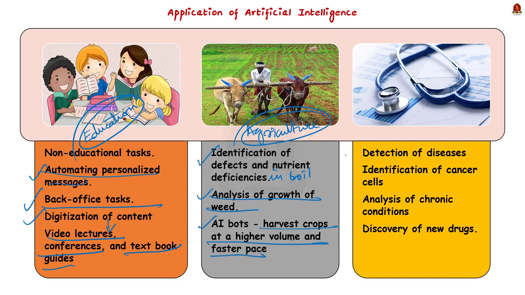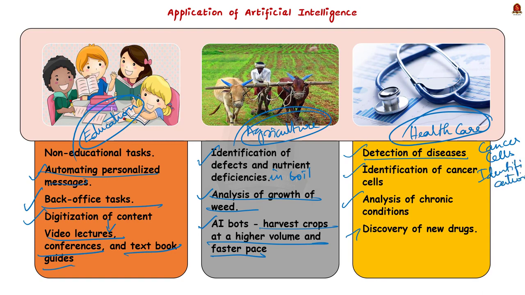Thirdly, application in healthcare. Here, AI's application is diverse. AI applications are used in healthcare to build sophisticated machines that can detect diseases and identify cancer cells. Artificial intelligence can help analyze chronic conditions with lab data to ensure early diagnosis. AI can use the combination of historical data and medical intelligence for the discovery of new drugs. So much and so on. Fourthly, let us see the application in travel and transport.